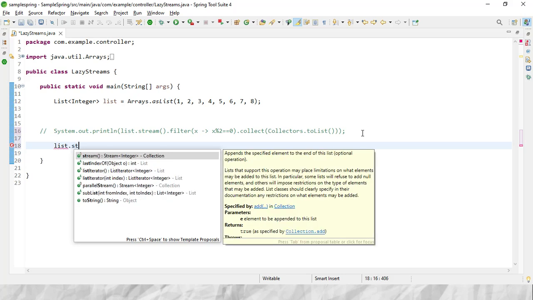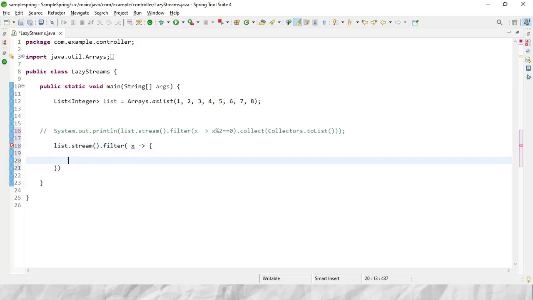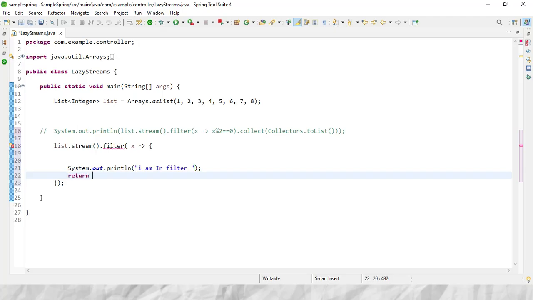Again I will create one list and try to find the even numbers. I'm using lambda expressions. Here we will print something in the filter, like "I am in filter". Then it will return x modulus 2 equal to 0.